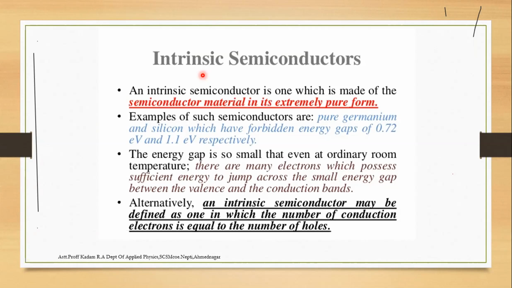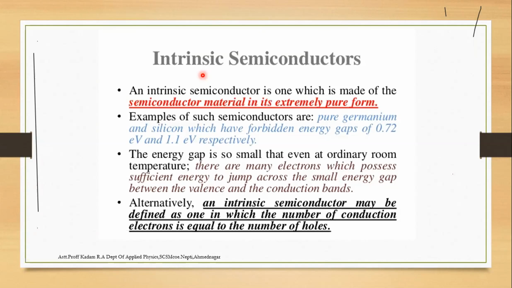Since the energy gap is small, at ordinary room temperature there are many electrons which possess sufficient energy to jump across the small energy gap between the valence band and the conduction band.